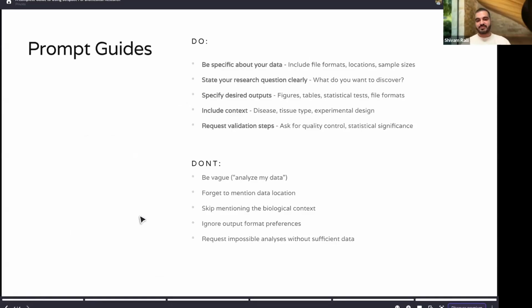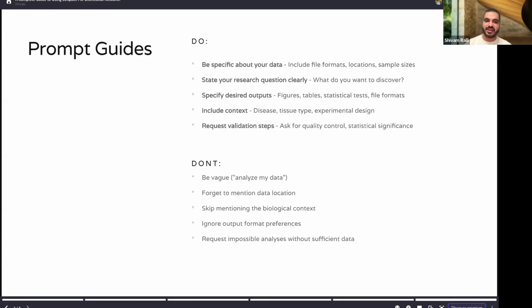The prompt guides. This is something that is very important when you're using our platform for the agentic perspective. We have to be specific for our data. This is a field where you have specific formats like H5AD, matrix formats, which if you do not provide, or for example, say a SMILES string, which you don't provide to the agent, it will think of something out of thin air, because we have designed it in such a way that it will give you an output no matter what, because we want to be able to show what this agent can do at this point. So if you miss something out, most likely we'll end up asking, but if not, we'll just end up giving you an example and show you the entire flow from end to end, which is not something that will impress you as much as working with your data itself.